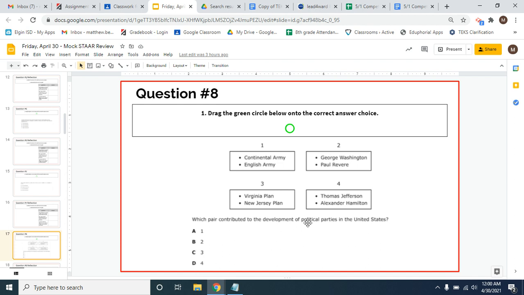That would be D, Thomas Jefferson and Alexander Hamilton, because both of these people basically hated each other, right? They disagreed on many different issues, and they both worked under Washington when Washington was president. But as soon as Washington stopped being president, these two immediately formed their own separate political parties and ran against each other essentially, and that is something that we've had ever since, right?